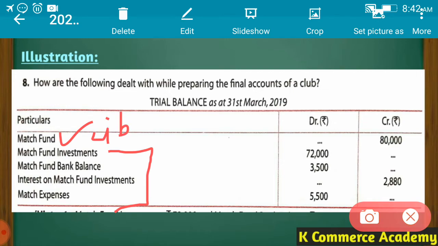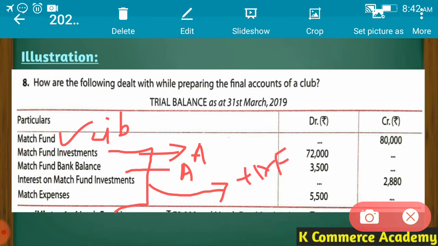Match fund investment will be shown on the asset side of the balance sheet. Match fund bank balance will also be shown on the asset side. Interest on match fund investment will be added to match fund, and match expenses will be deducted from the match fund.